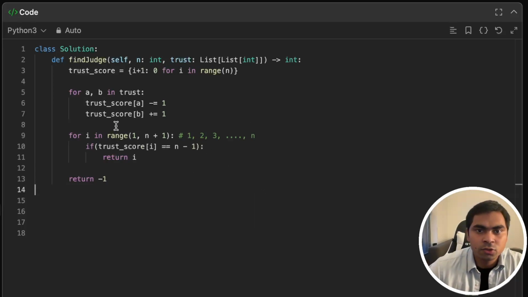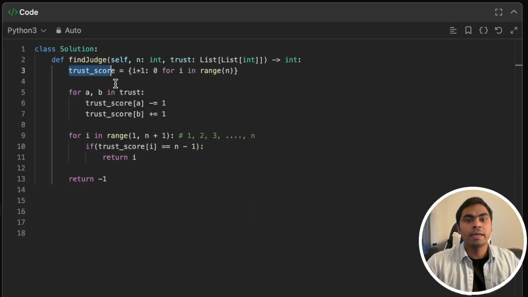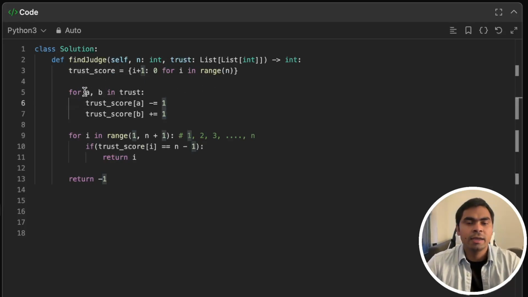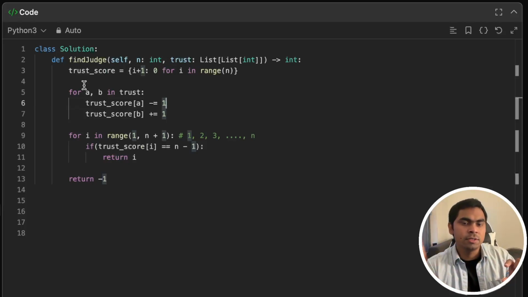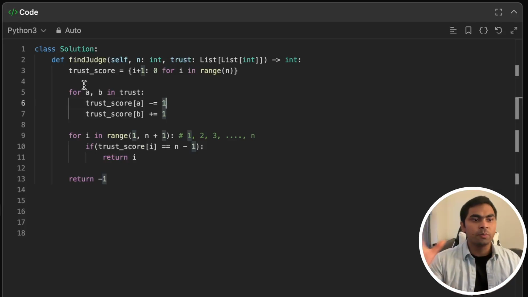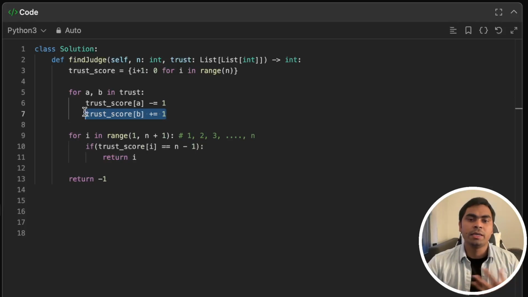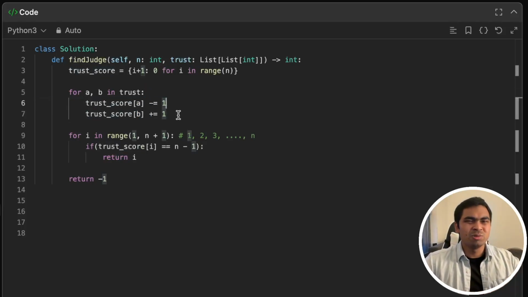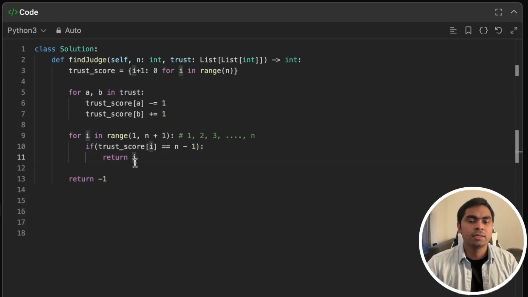Okay, so I think this is super easy. So we are creating trust score now. Initially I could write that solution as well, but just remember in that solution we'll have trusted by and trusting, and we're looking for a value in trusting 0 and trusted by n minus 1 also. So we combined both of them, created a trust score, incrementing for being trusted by somebody and decrementing if you are trusting somebody. So the town judge cannot trust somebody else, so that's why our town judge should be maintaining its score at n minus 1 because it can't trust itself.